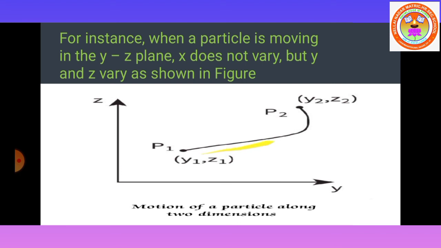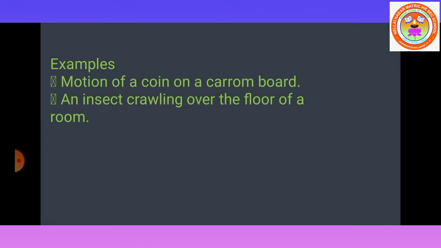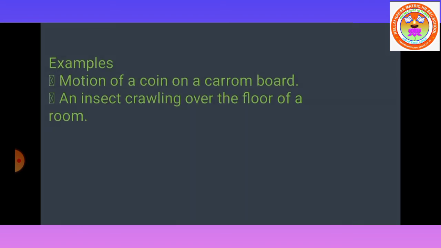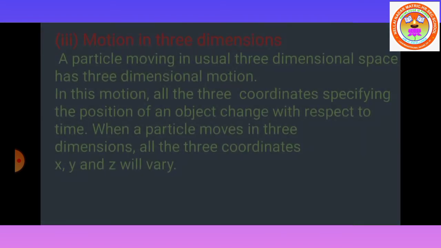Here the motion of the particle is specified by using the Y coordinate and Z coordinate. This type of motion is the motion of a particle in two dimensions. Examples: motion of a coin on a carom board, an insect crawling over the floor of a room. These are the examples for the two-dimensional motion.